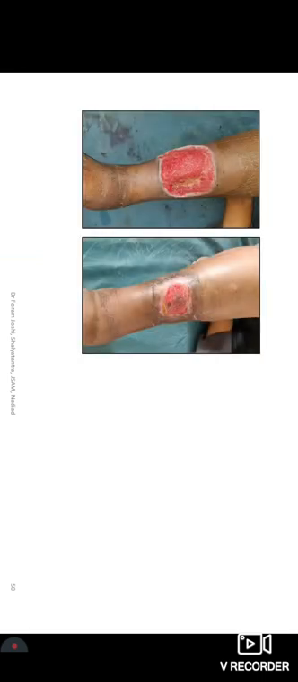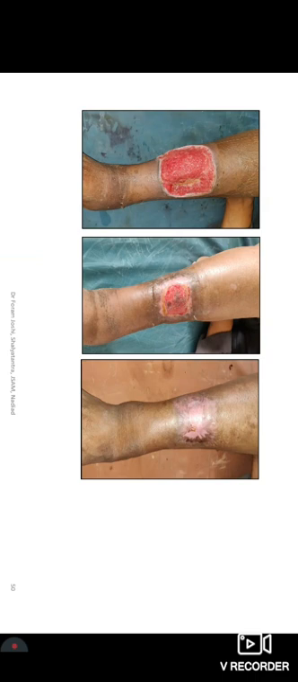After application of the treatment principles, you can see the improvement. This case was healed in a duration of 90 days. What did we apply? Ahara, Aushadha, Lekhana, Avasadana, Tail, Bandhan, and Pathya.